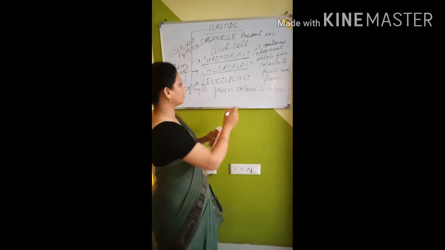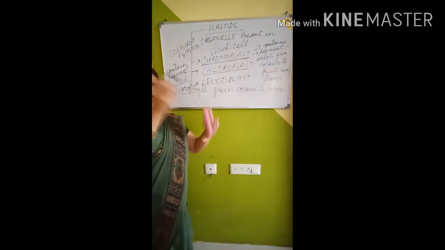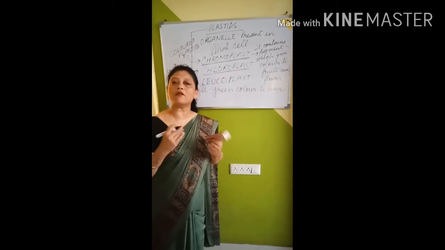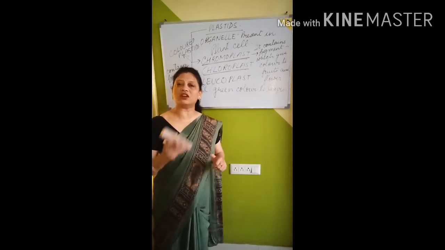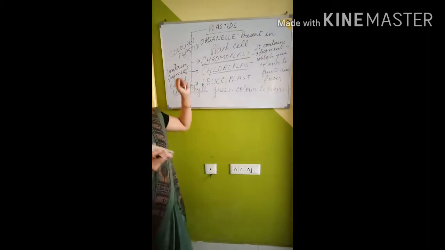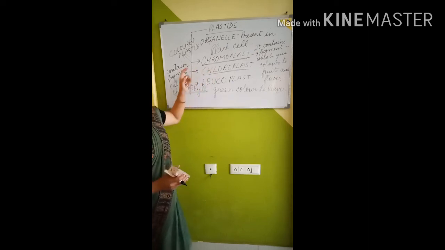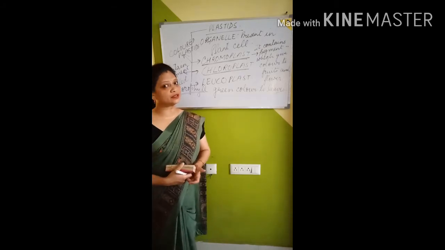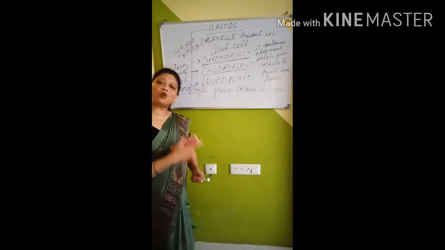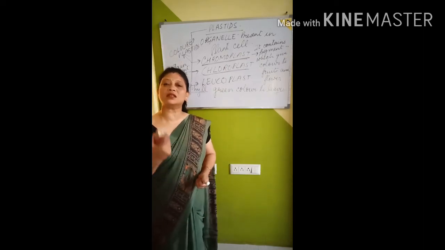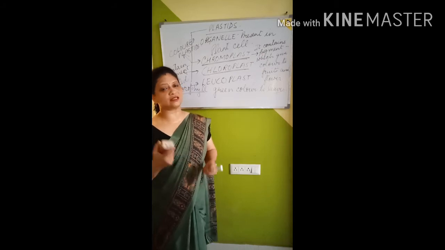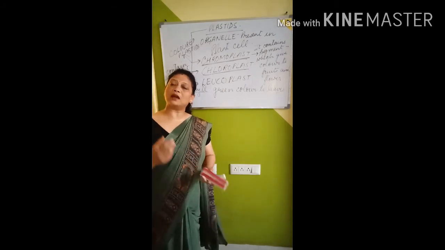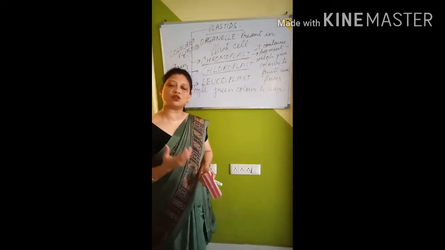It is because of this chlorophyll, children, they absorb sunlight and they can prepare their own food. That is why leaves are called kitchen of the plant. In the chloroplast there is a pigment called chlorophyll, which gives green color to the leaves. Chlorophyll has a capacity to absorb the sunlight. So during photosynthesis, sunlight is the main important factor. Is that very clear? So leaves prepare their own food by the process of photosynthesis.